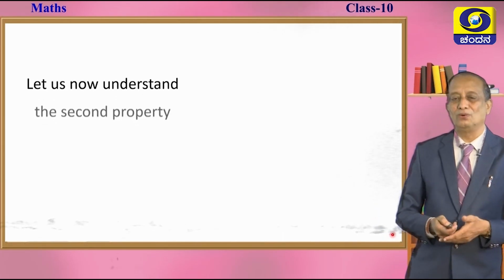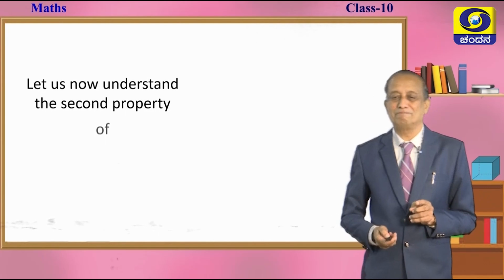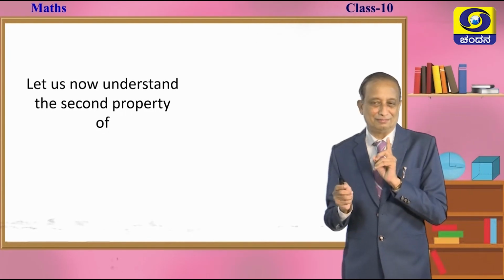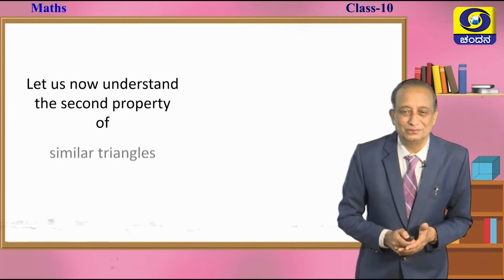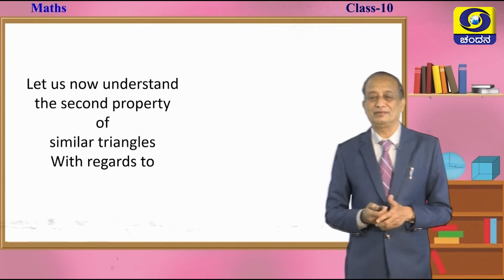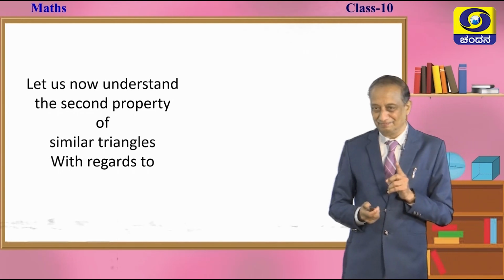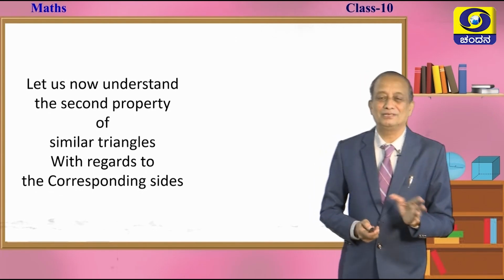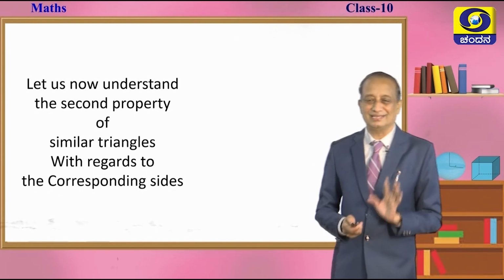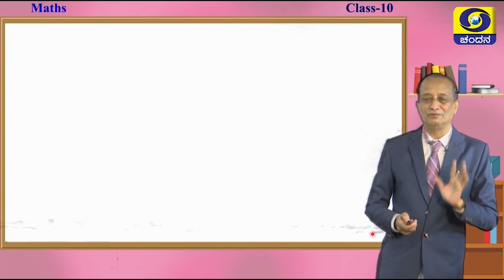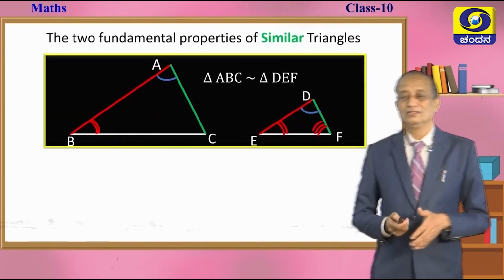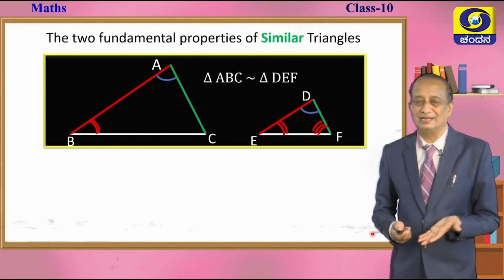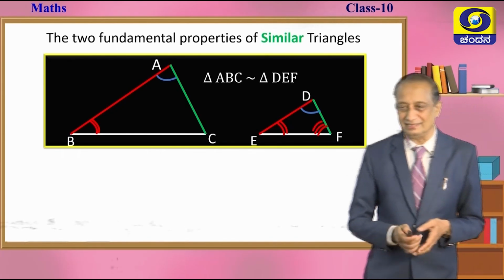Let us now understand the second property, children. We have completed the first property, that is about angles. Now, let us go to the second property of similar triangles, that is with respect to the corresponding sides. Let us imagine the same pair of similar triangles, triangle ABC and triangle DEF.